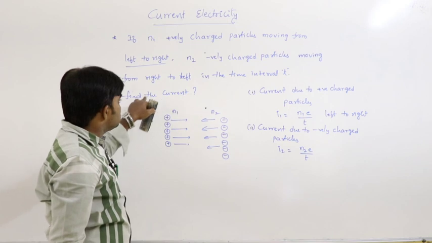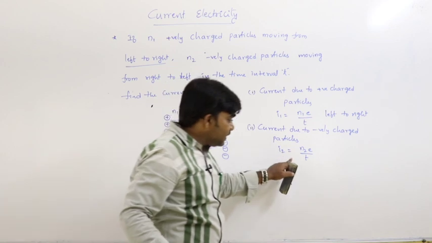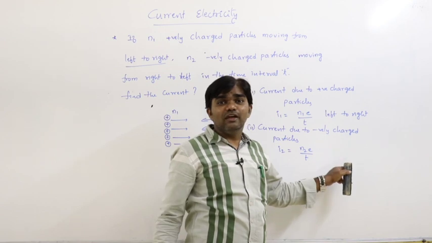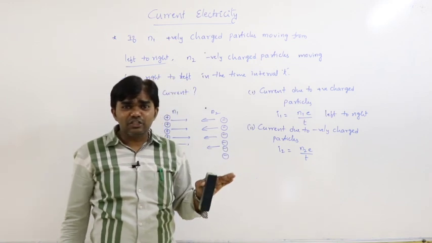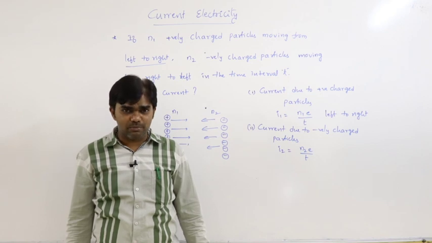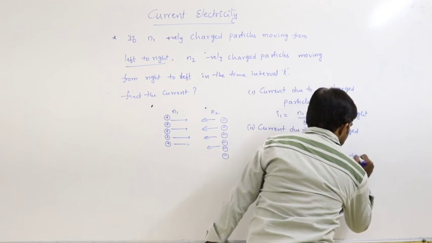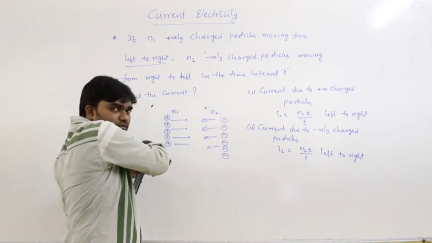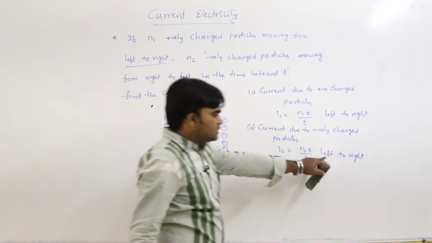Then what is the direction of motion of negatively charged particles? Right to left. Then what is the direction of the current, right to left or left to right? Here also it is from left to right. Why? Because the direction of the current must be opposite to the direction of motion of negatively charged particles. The negatively charged particles are moving from right to left, that's why the direction of the current is opposite to that motion, so that is left to right.